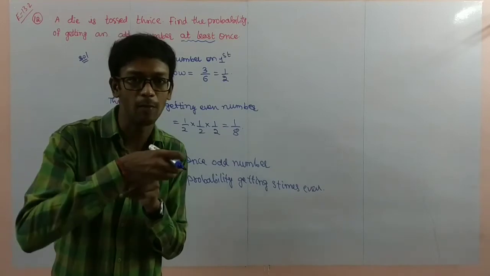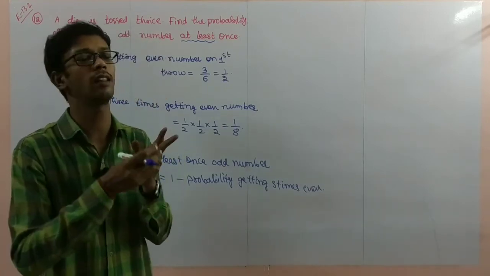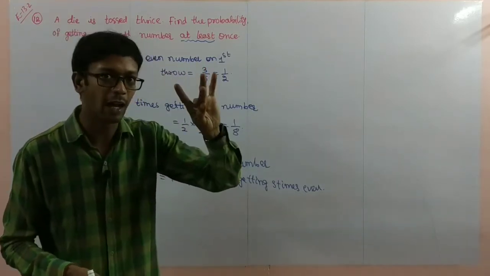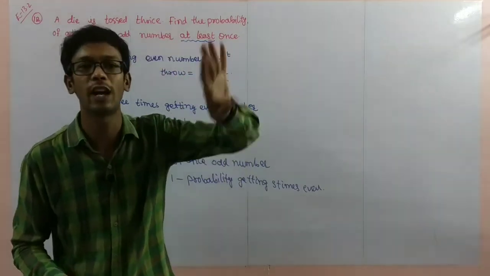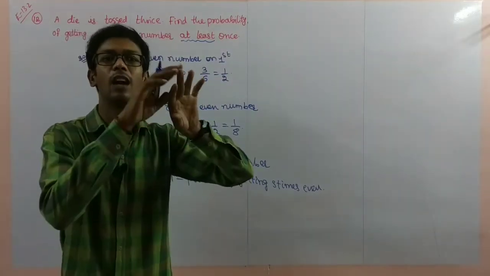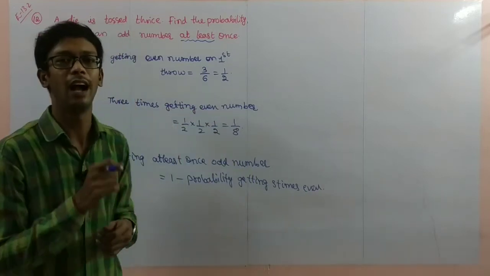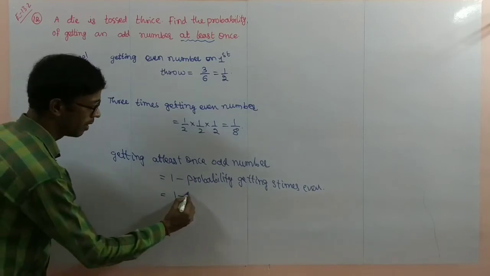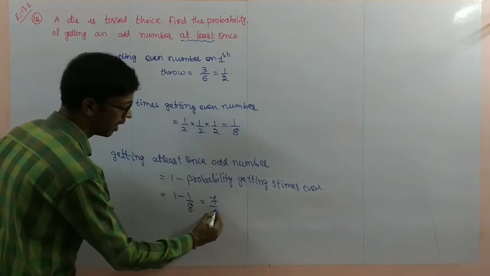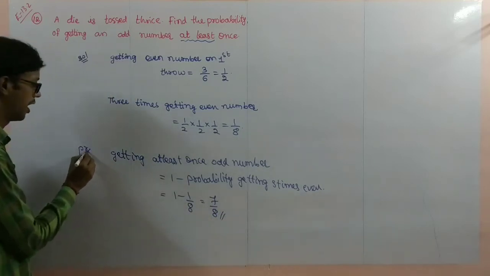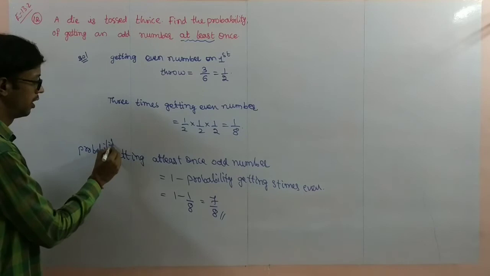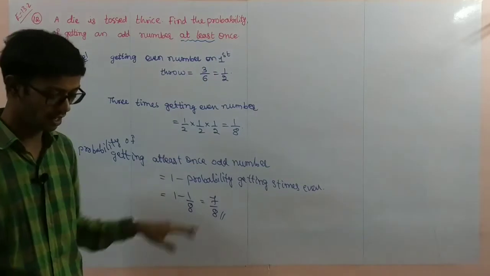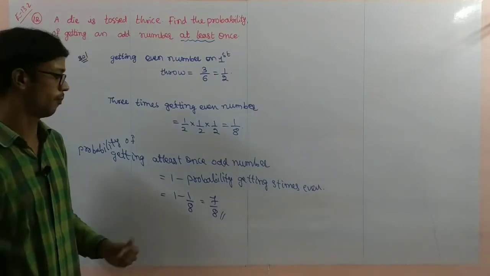First time odd number you can get, or second time odd number you will get, or third time also odd number you can get. 3 times even number: first time even, second time even, third time also even. This if you are removing, at least one, either 1 or 2 or 3, you will get a compulsory odd number. So 3 times getting even number I am removing. So 1 minus 1 by 8 is 7 by 8, the probability of getting at least once odd number. At least once odd number is 7 by 8. So pause the video to note it down.